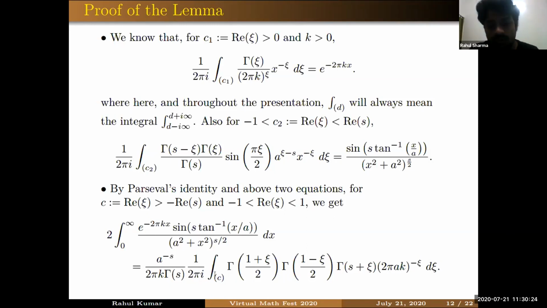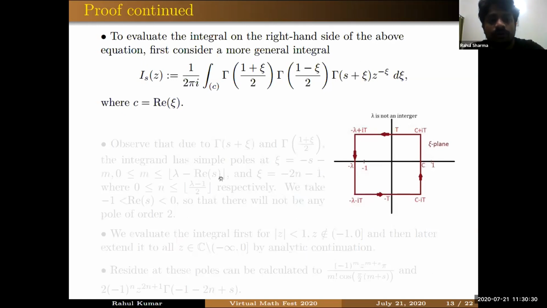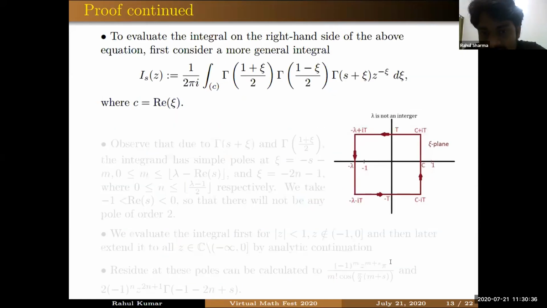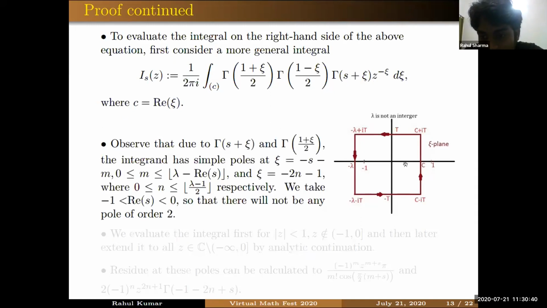So our goal now is to evaluate this line integral, and we evaluate this integral by using the Cauchy residue theorem. We first evaluate this more general integral, right? Here you have 2 pi ik, but we first evaluate this integral with z a complex number. What we do is, we have the line of integration right now on this C, but now we shift this line of integration to another line on minus lambda.